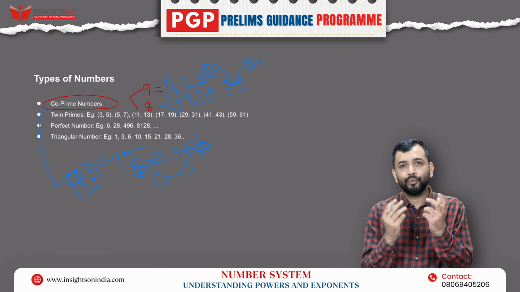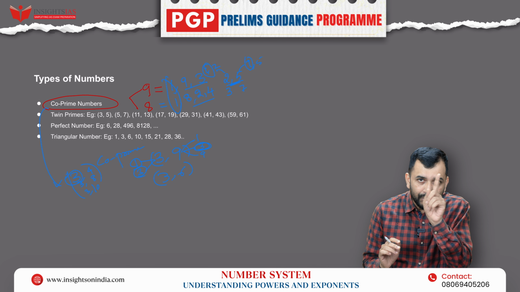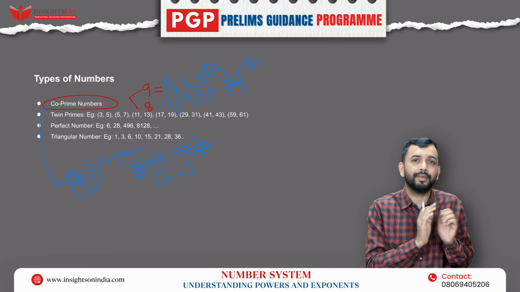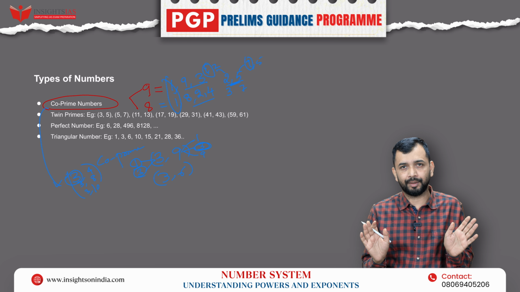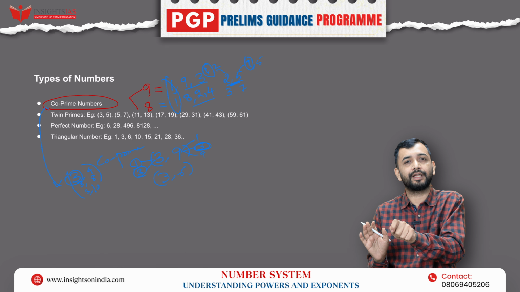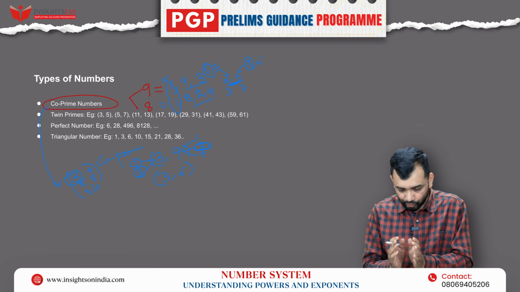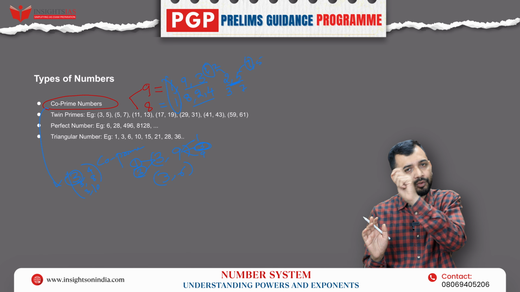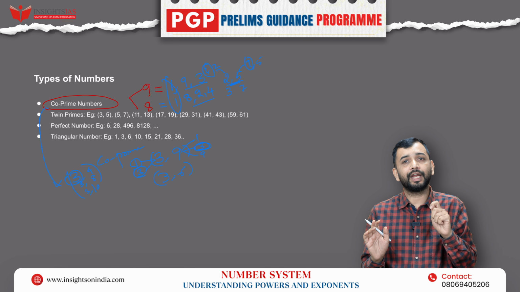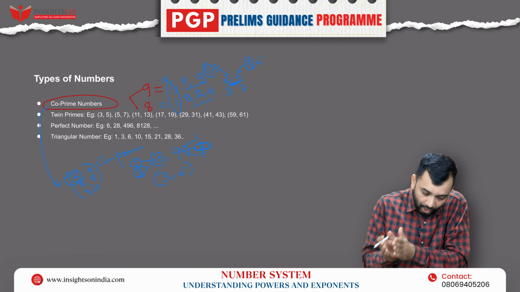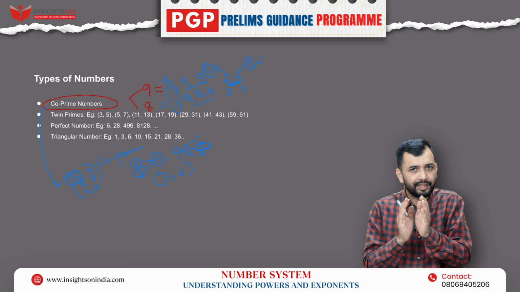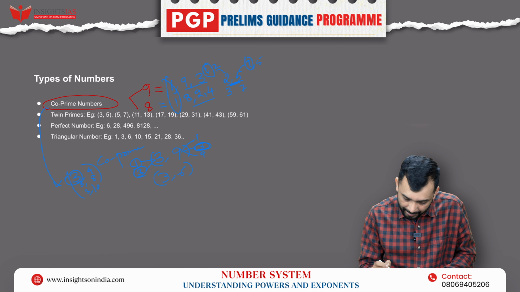That is why when two numbers are given, among which one is prime and the other is a multiple of the prime number, then they are not co-prime, because there will be another common factor that exists, right? So that has to be kept in mind. However, if there are two numbers, one is prime, the other is composite, and this composite number is not a multiple of the given prime number, then I can certainly say that these two numbers are co-prime, right?